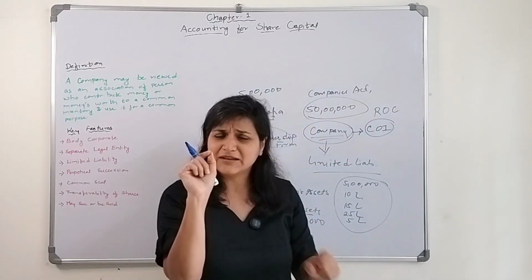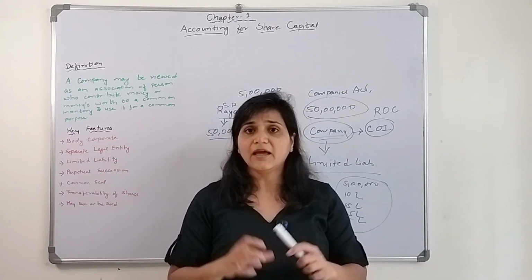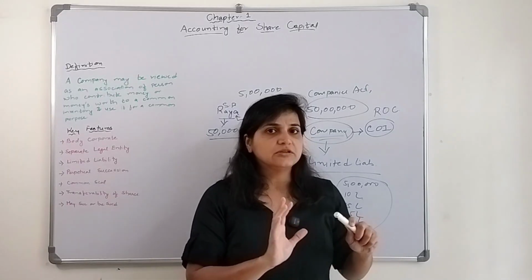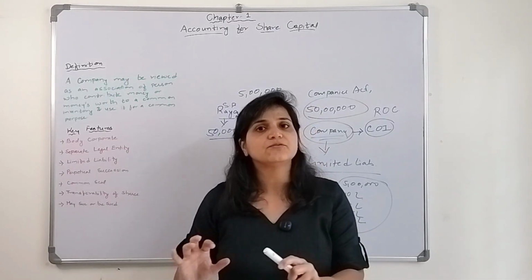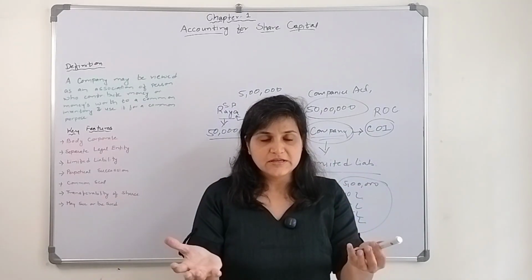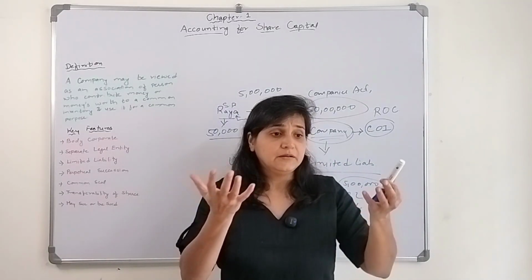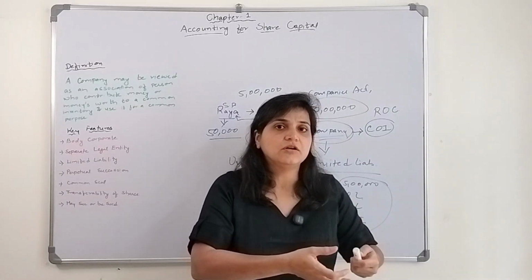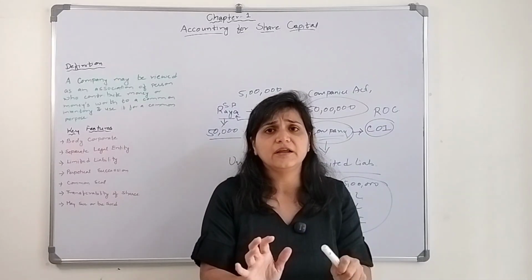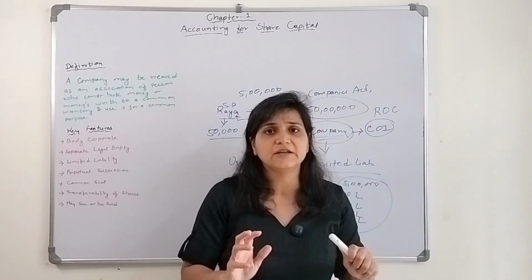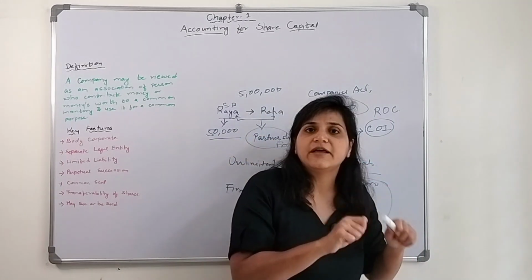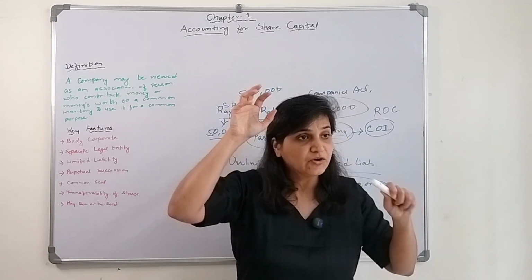Now let me take one simple example. I'm not saying anything is wrong in that. There's one student who has done homeschooling, and there's one student who has studied from a school, right? Both students are capable, but the major drawback for that homeschooling student, even though he is very good in everything and has lots of skills and expertise, is that he doesn't have a certificate from any governing body.